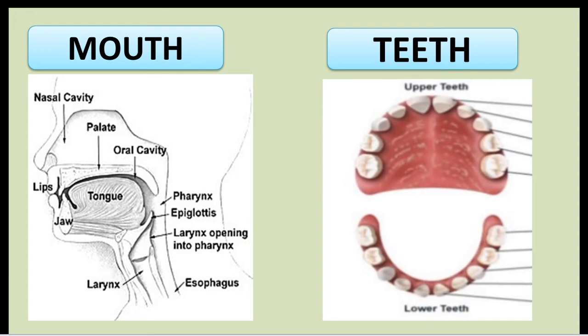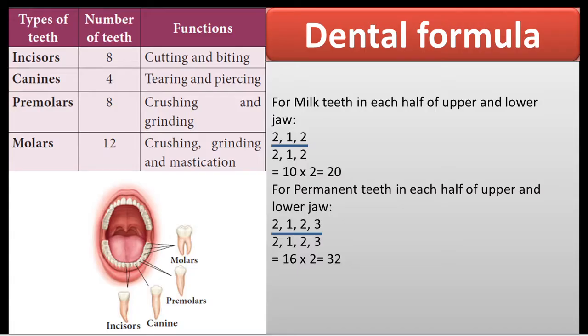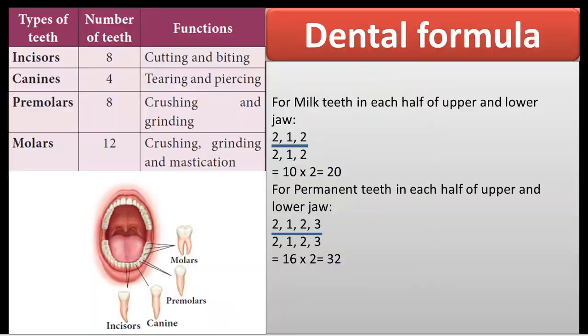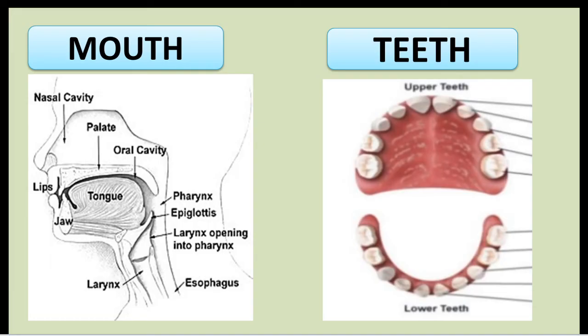Then we'll start with the mouth. We'll see each part separately. Here the mouth leads into the buccal cavity. The buccal cavity is the empty space. When you open your mouth, you can see an empty space inside your mouth. This space is called the buccal cavity, also called the oral cavity.